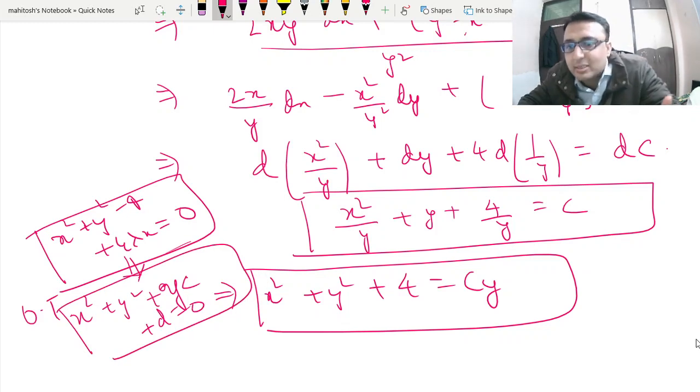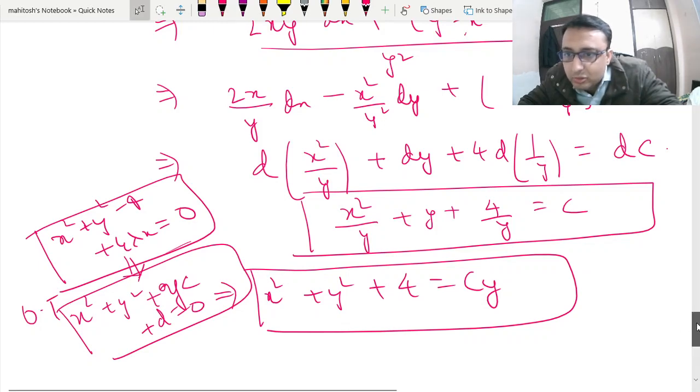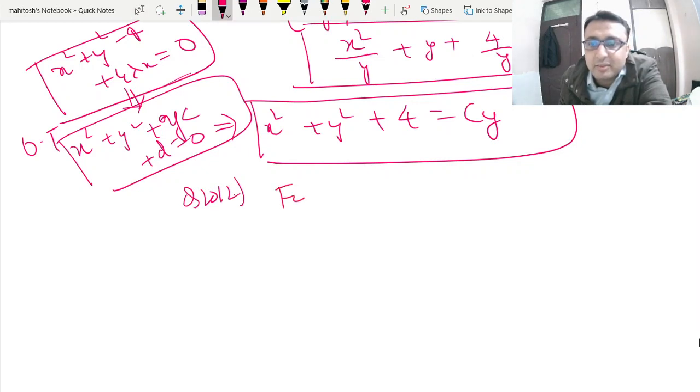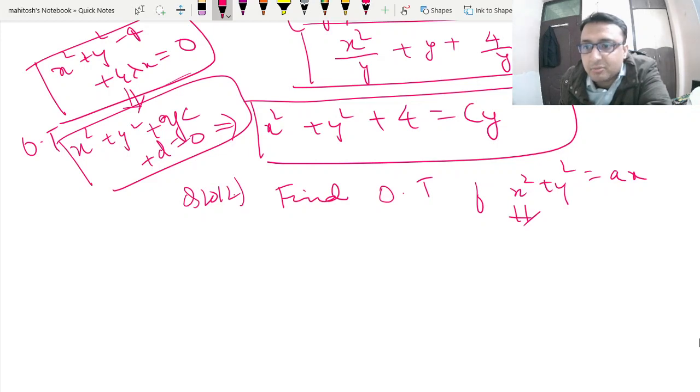Now this same concept, you may find this is a new concept or new question not given in certain books, but I will reiterate where its genesis is. Even in a 2012 question, I have given the same question in the test: find the orthogonal trajectory of x square plus y square is equal to ax. Moment you do, you know the answer, and the same procedure will follow.